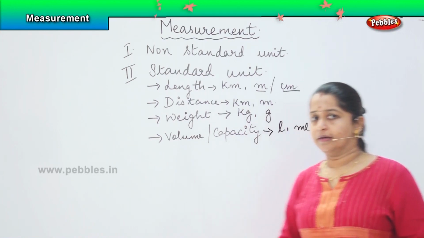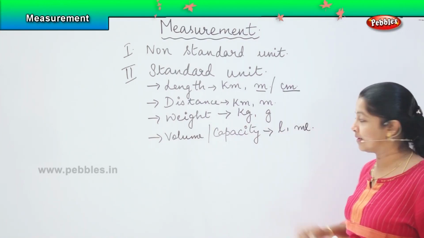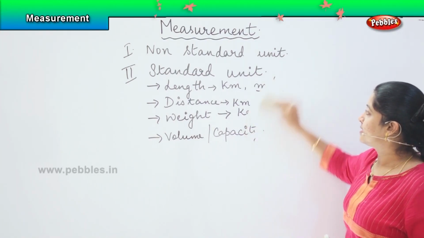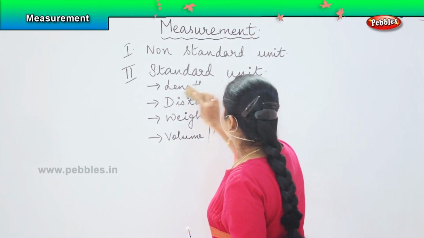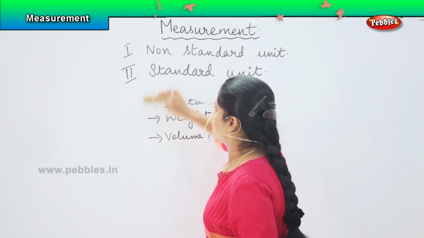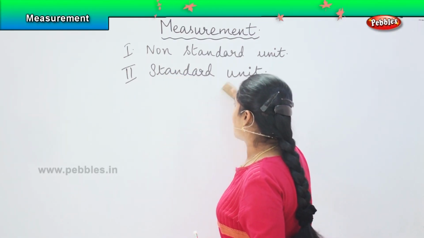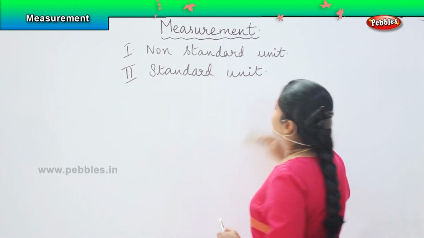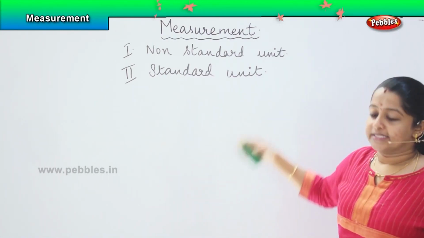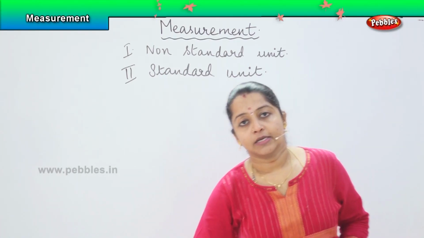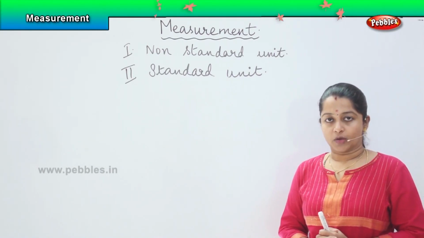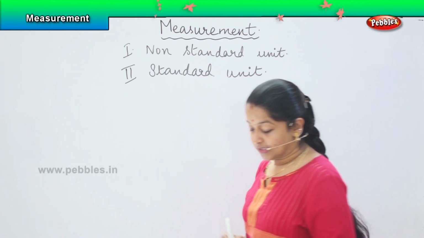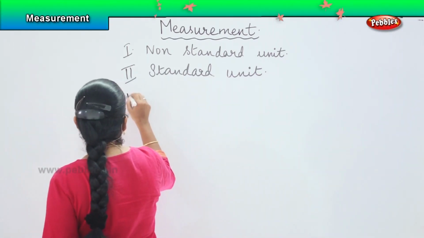Is it clear, children? Have you understood the non-standard methods and the standard methods? And I hope you have understood the difference between the first and the second one, right? As I said, the first one we use to measure the approximate value, whereas the standard unit gives us the exact value of the particular product. The last one comes in the arbitrary units.